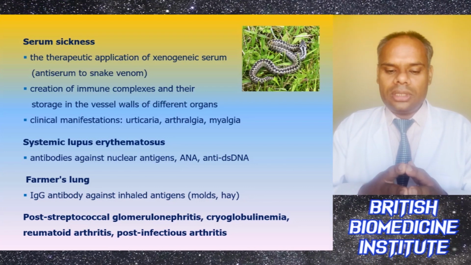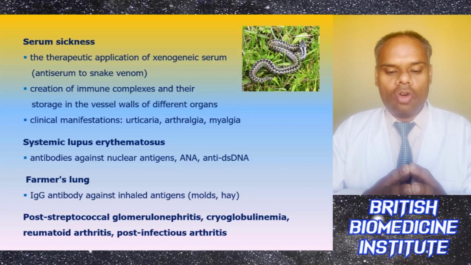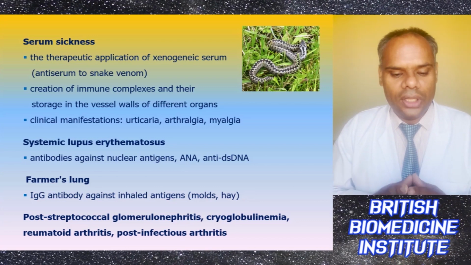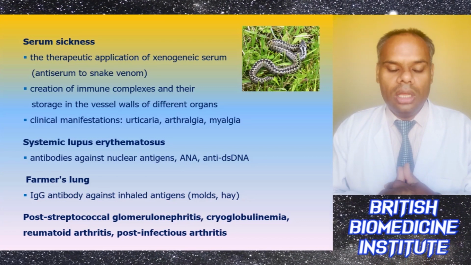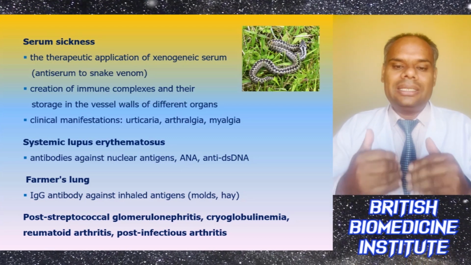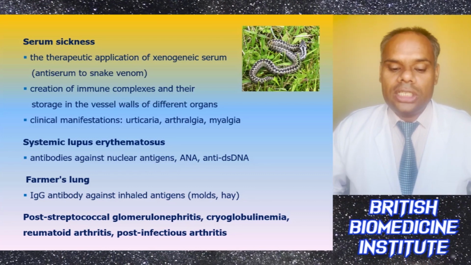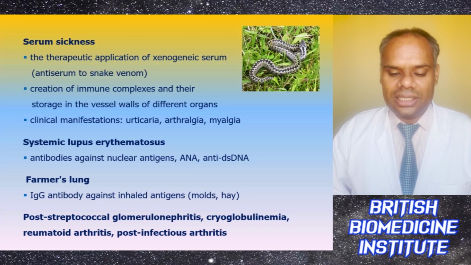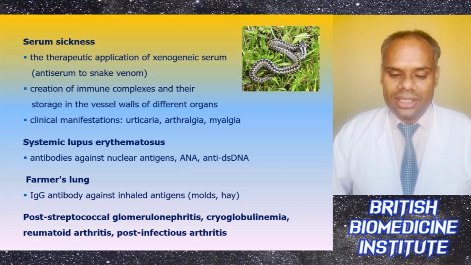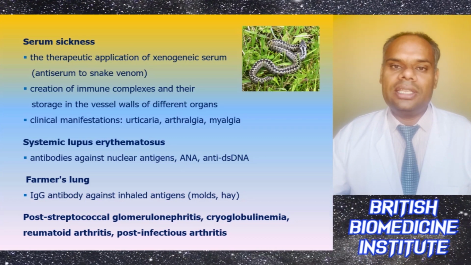Under systemic lupus erythematosus, SLE, the antibodies are formed against the nuclear antigens, or we can say ANA or anti-dsDNA. And in farmer's lung, IgG antibodies get formed against inhaled antigens like mold or hay. And in post-streptococcal glomerulonephritis, cryoglobulinemia, rheumatoid arthritis, or post-infectious arthritis, the chances of serum sickness usually increase.